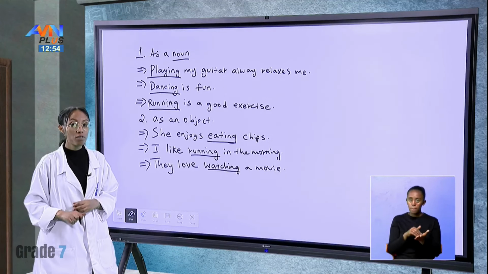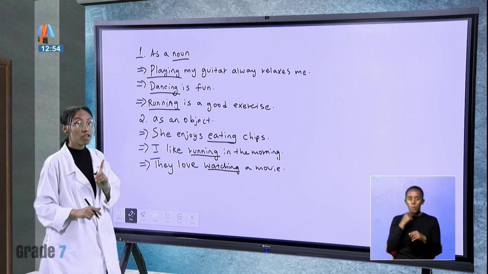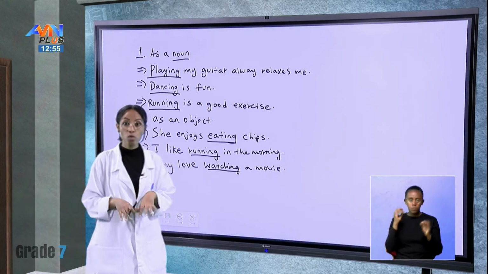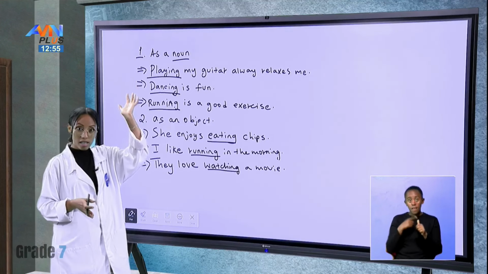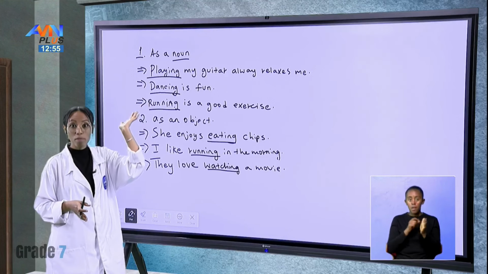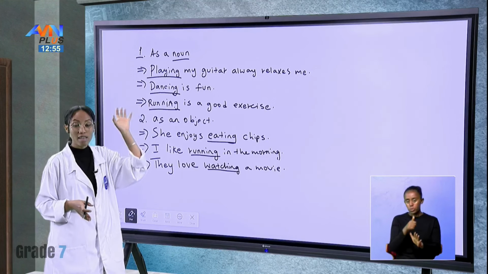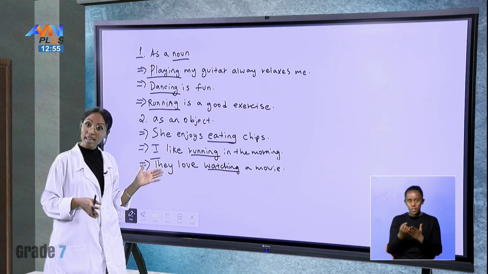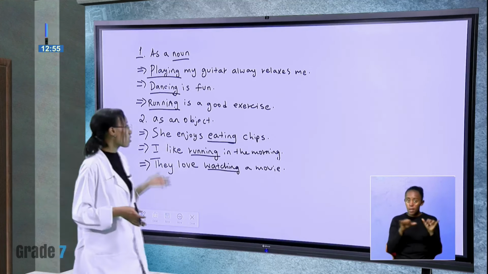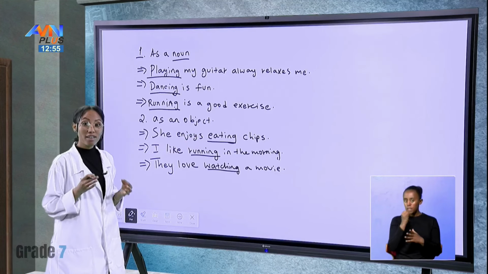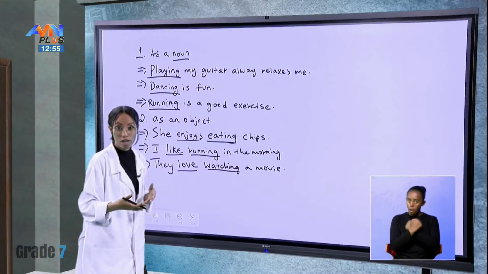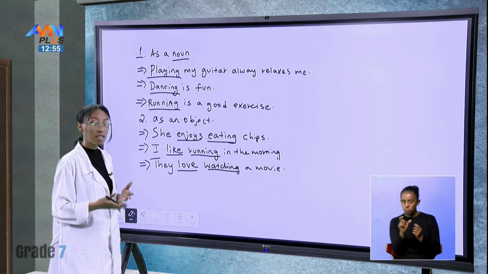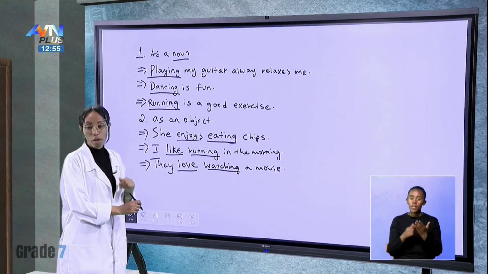Again, if we go back earlier, we said gerunds are not verbs. They don't show verb forms. They show nouns. In the first examples, they came in the beginning to show themselves as nouns and subjects. In the second case, they came as objects. If you see the pattern, it's very similar, right? She enjoys eating. I like running. They love watching. So this is the second way we use gerunds.